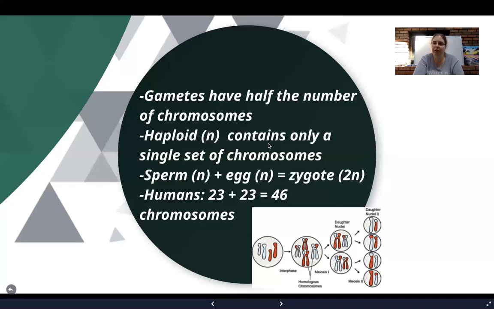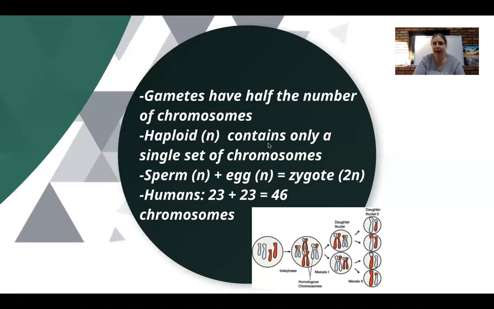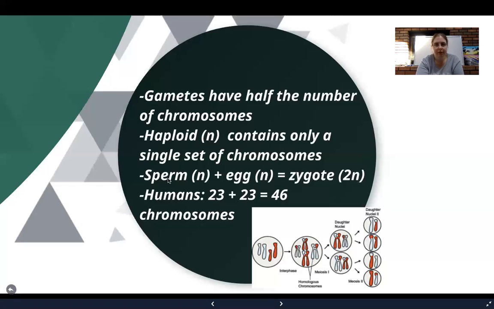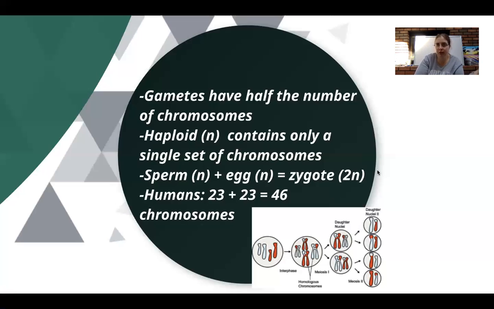And with diploid, we call that being 2N because we have 2 copies of all of our chromosomes. So if sperm is haploid, meaning it's N, and an egg is haploid, meaning it's N, we have N plus N equals our fertilized egg, the zygote, as 2N. So in other words, 23 chromosomes from dad's sperm plus 23 chromosomes from mom's egg come together. We now have 2 copies of every chromosome, giving us 23 pairs or 46 total chromosomes.